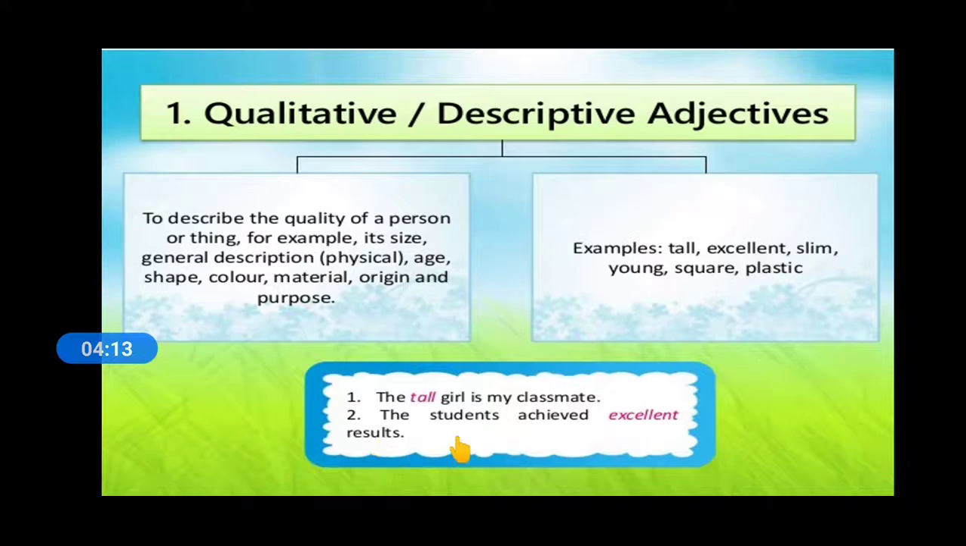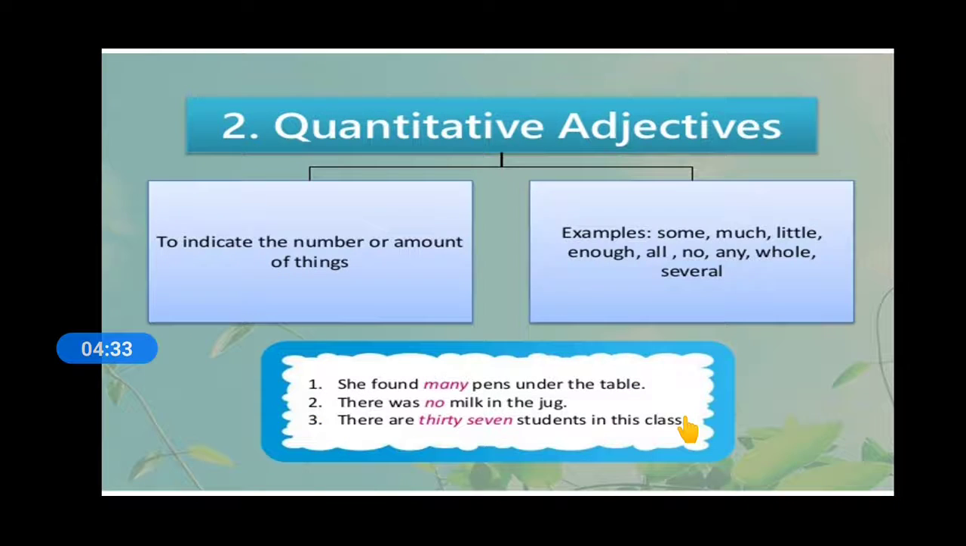Here we can see examples. A tall girl in my classroom. The students achieve excellent results. It is describing, so it is a descriptive adjective. I hope it's getting clear. The hungry cats are crying. The cats are hungry, describing the cats. Hungry cats.